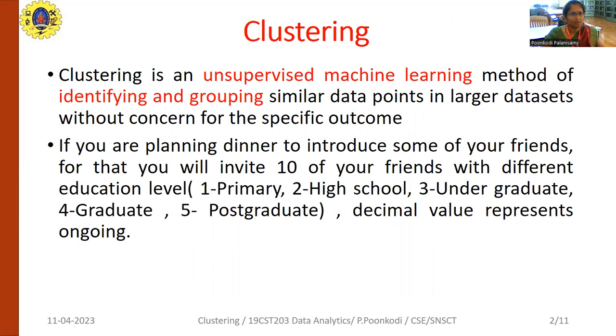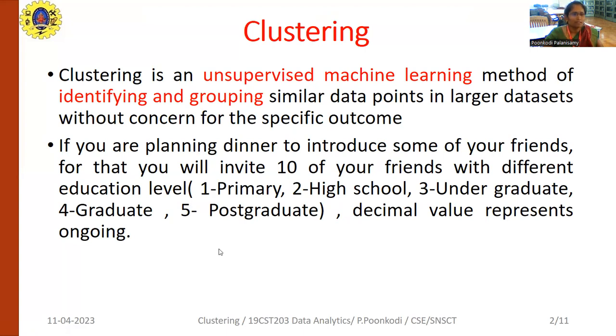There is a difference between supervised machine learning and unsupervised machine learning. Supervised machine learning means we have a set of rules and regulations, and we have to follow them. Unsupervised machine learning means we don't have any specific rules and regulations. We can use any kind of technique which will solve the problem in minimum time.